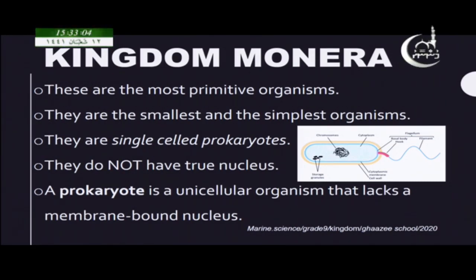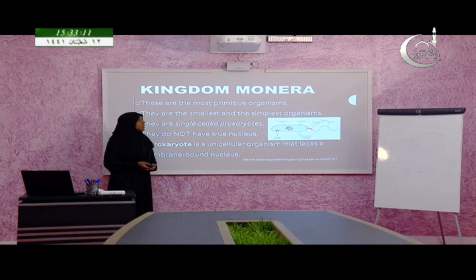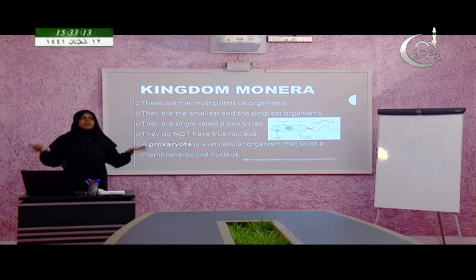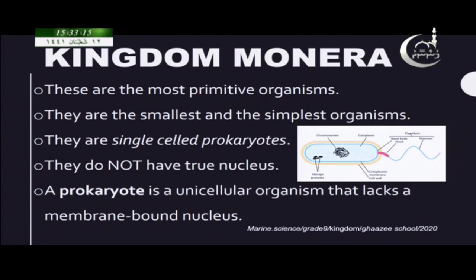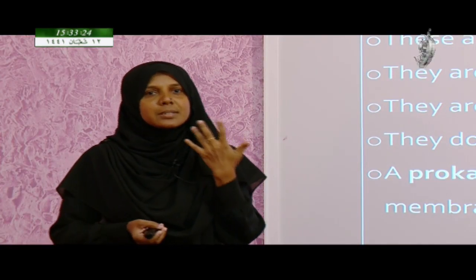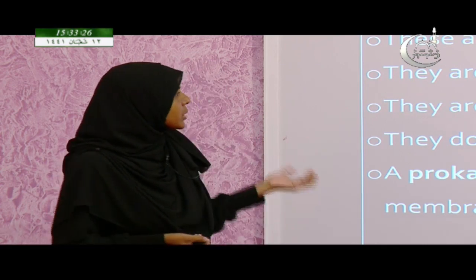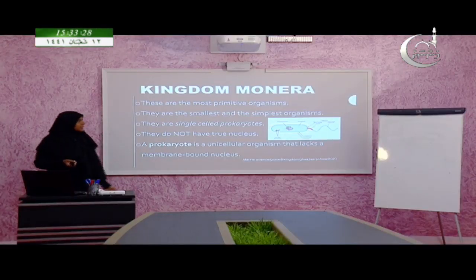The organisms belonging to kingdom Monera are the most primitive organisms, meaning they are not very well developed, and they are the smallest and the simplest organisms. Usually you cannot see these organisms with your naked eyes.